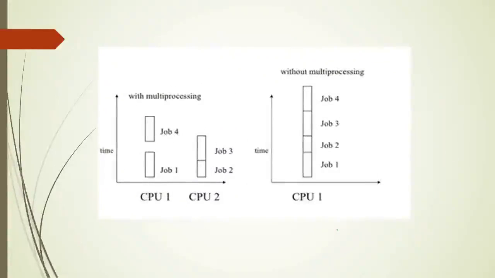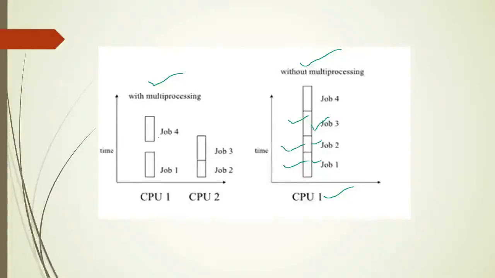So in this diagram you can see the difference. One is without multiprocessing and one is with multiprocessing. In the case without multiprocessing, there is a single CPU, and that single CPU is executing all the processes, which we also call jobs. At a time only one process can be executed. When it finishes execution of job 1, it will execute job 2. When job 2 finishes, it will execute job 3.